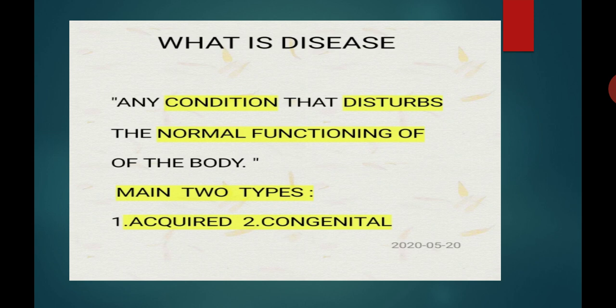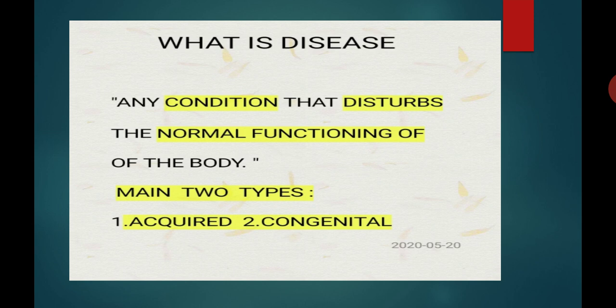So you can write the definition in this way. Diseases can be defined as any condition that disturbs or interferes the normal functioning of the body and impairs the health is known as a diseases. There are two main types of diseases. One is known as congenital diseases and the other one is known as acquired diseases.